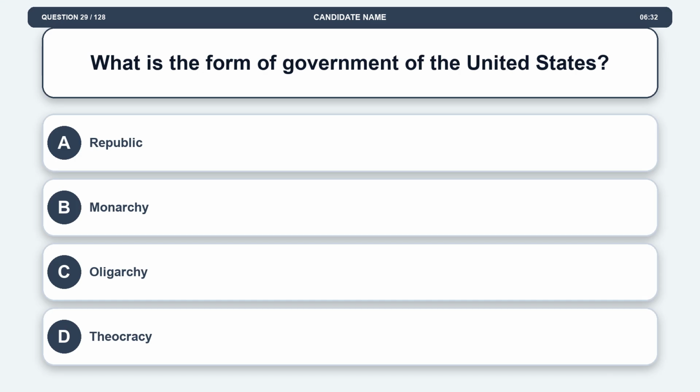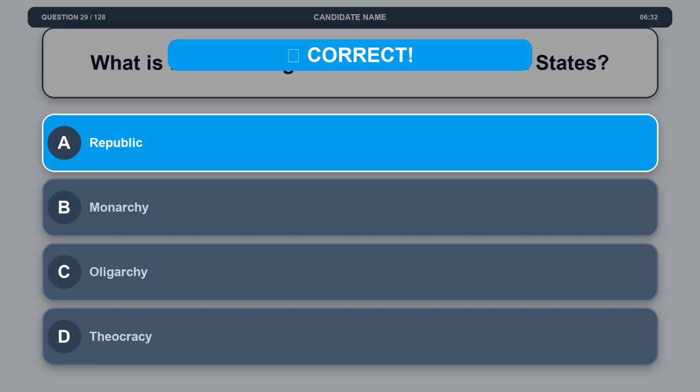Question 29. What is the form of government of the United States? Option A. Republic. Option B. Monarchy. Option C. Oligarchy. Option D. Theocracy. The correct answer is option A. Republic. Explanation.